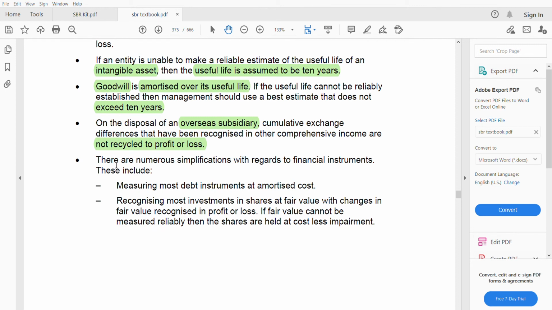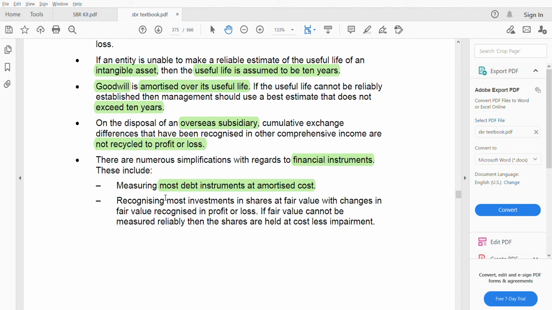There are numerous simplifications with regards to financial instruments, IFRS 9. What are they? Only two. Measuring most debt instruments at amortized cost. Under full IFRS we have an option: amortized cost or fair value through profit and loss, but here only amortized cost.